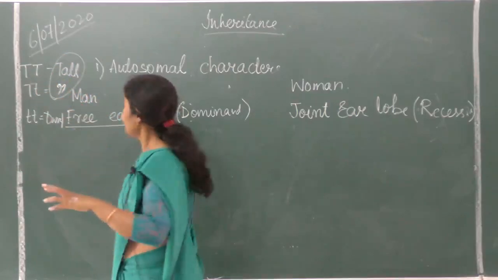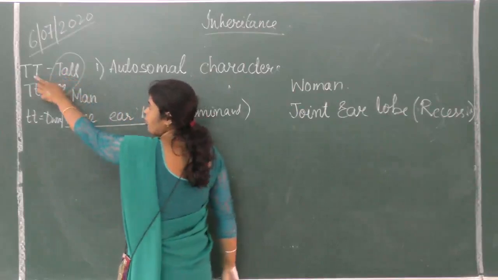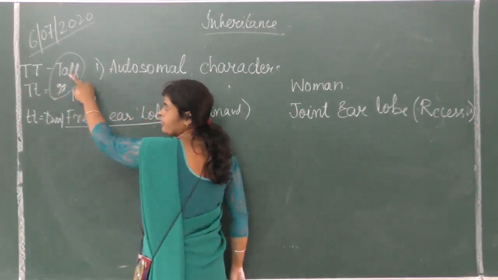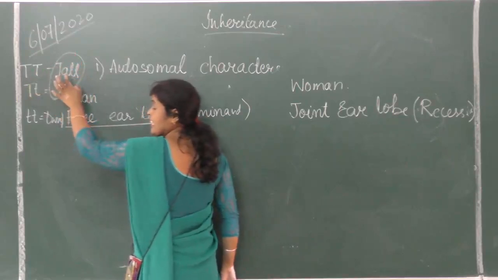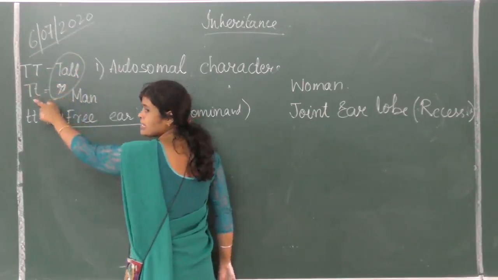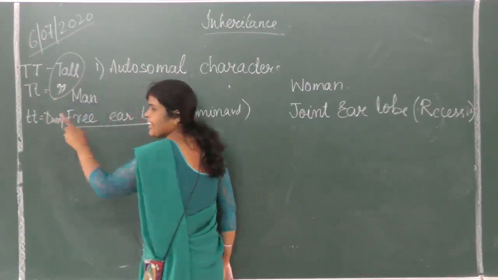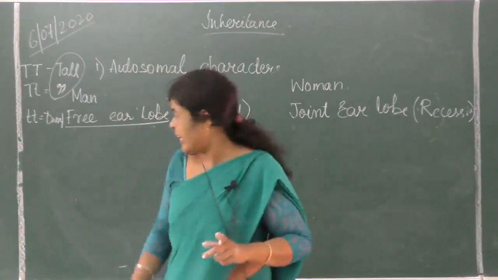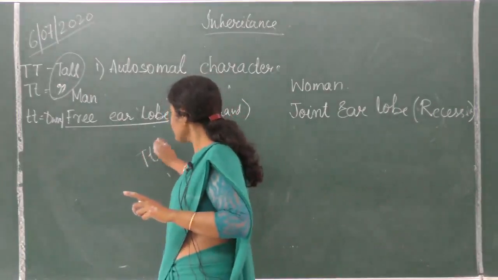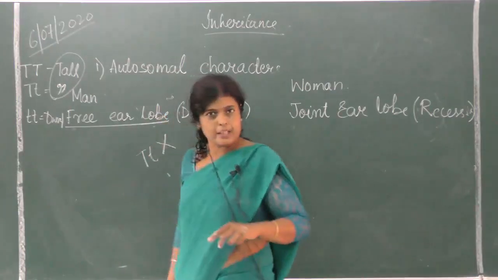Repeating once more, the dominant character, tallness, can be expressed when it is homozygous. It can also be expressed when it is heterozygous. But recessive characters are expressed only when it is homozygous. In heterozygous form, recessive characters cannot be expressed. Is it clear?